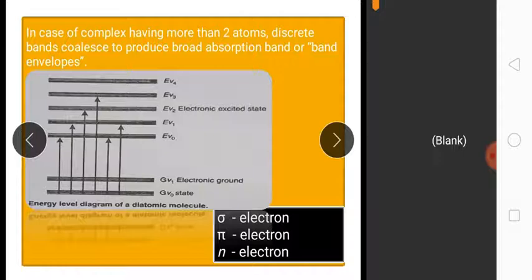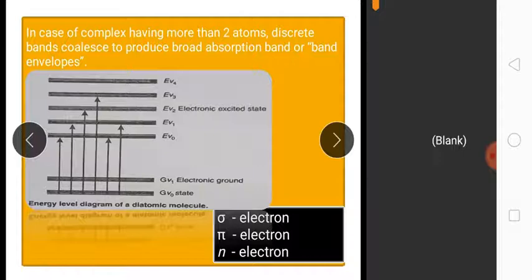So in this diatomic molecule, 3 types of electrons participate and show the transitions: pi electron, sigma electron and n electron.